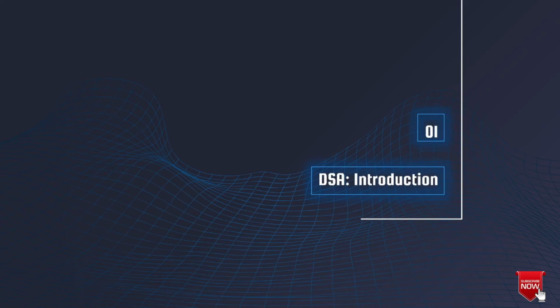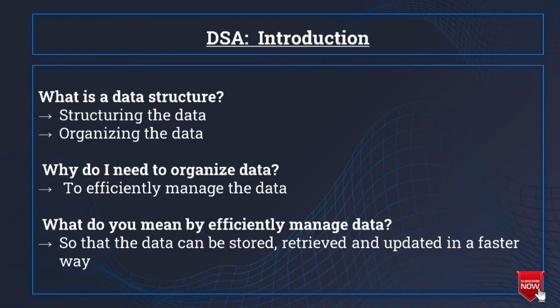So moving ahead to the first part, which is data structure and algorithms introduction. So what is a data structure? Data structure is nothing but structuring and organizing the data so that we can efficiently manage the data, and whenever we have to retrieve or update, we can do it in a faster way.